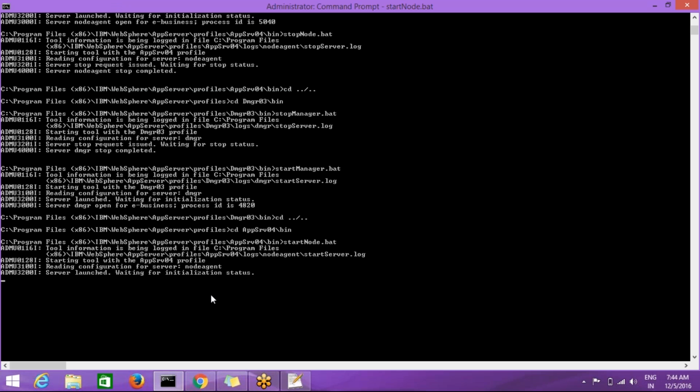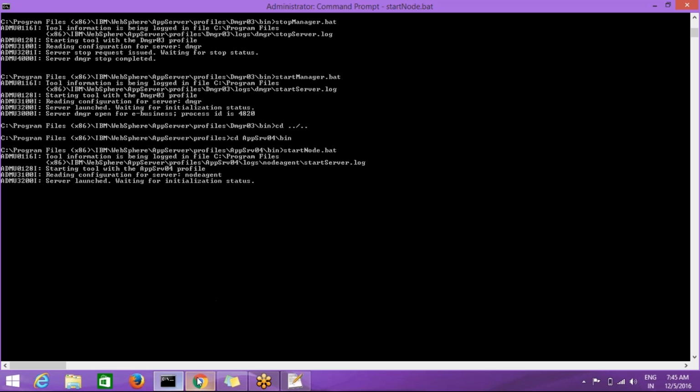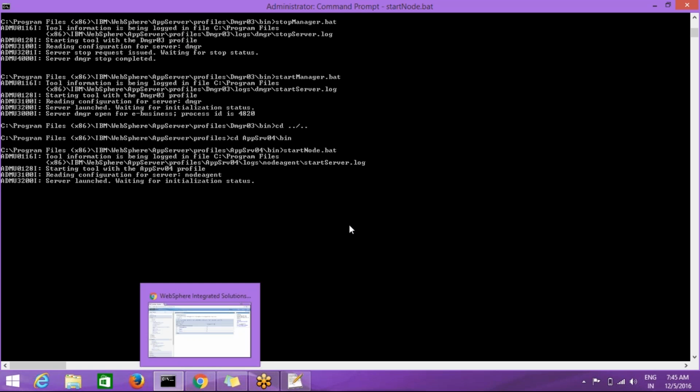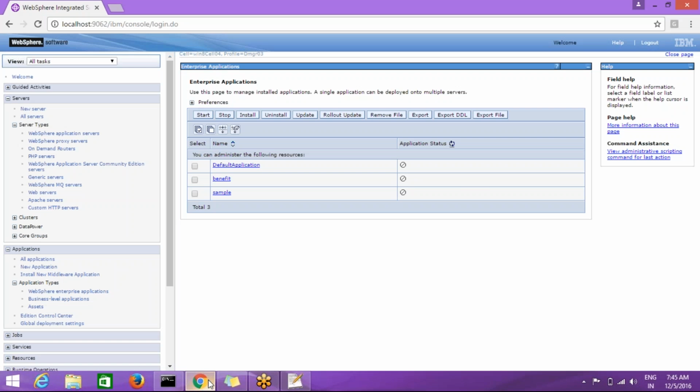Once the node agent is started, we need to start the servers and applications as well. Then we will try to access the application whether it is working or not. If it is coming up fine, deployment is successful. So node agent is up. So let's go and check the services.